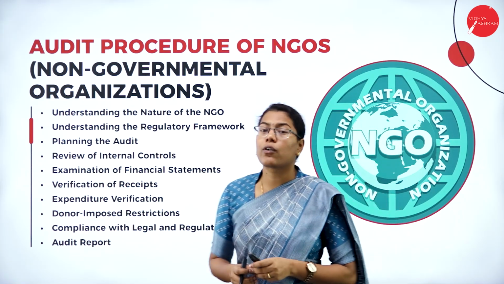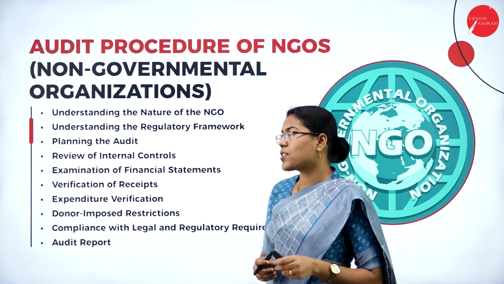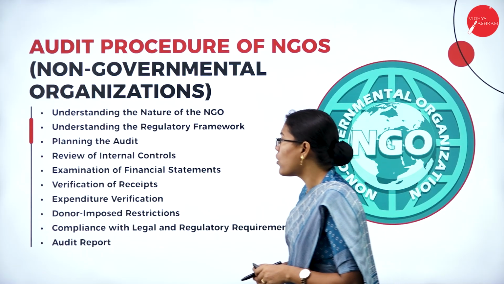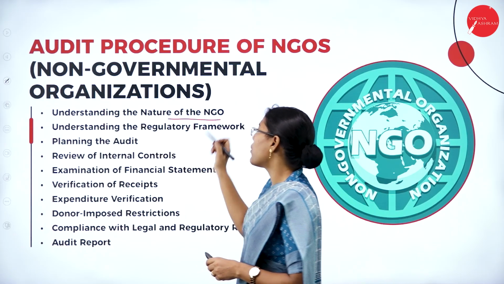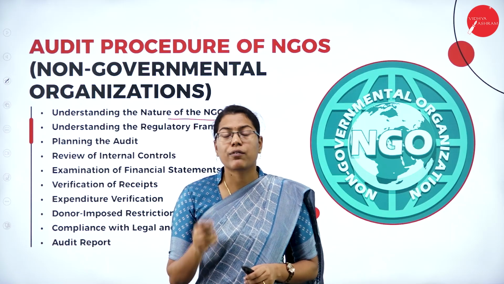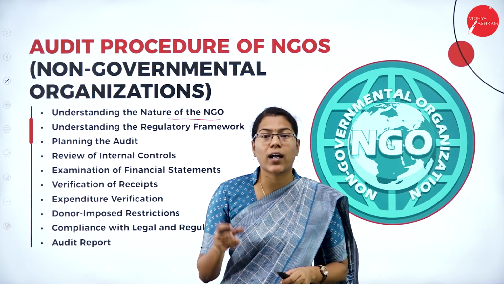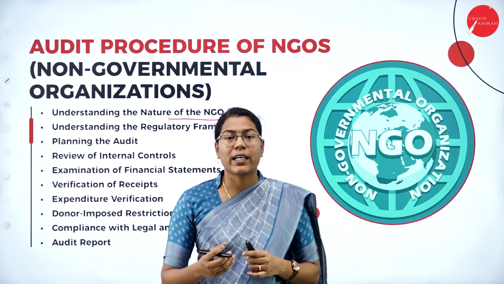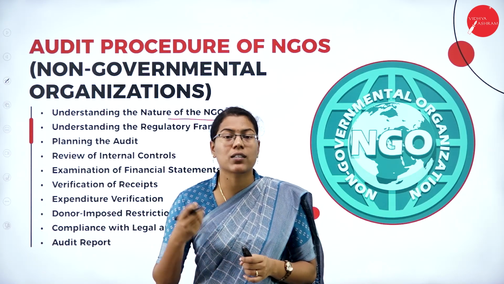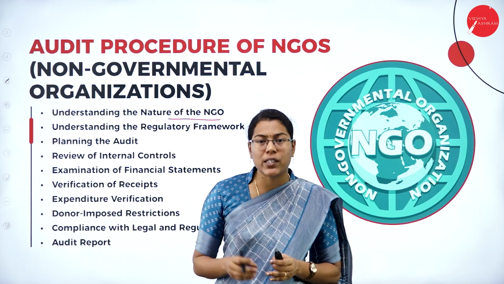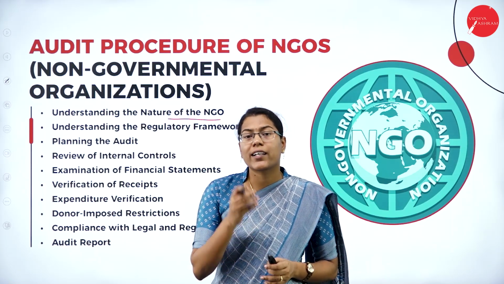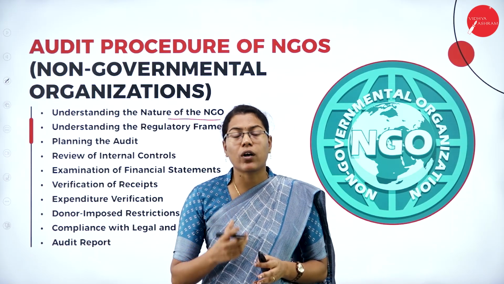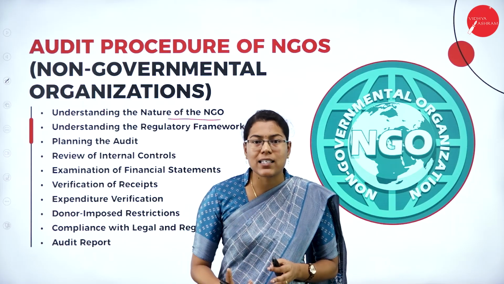So, the first and foremost procedure in the process of auditing of an NGO involves understanding the nature of the NGO. The first step is to understand what type of organization it is, like whether it is registered as a trust or a society or under the Companies Act. Then, what are its objectives? With what purpose is it existing?